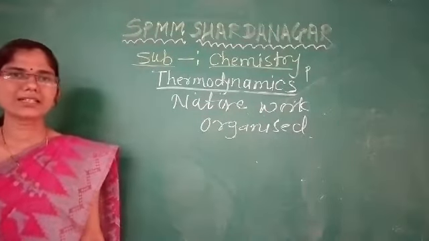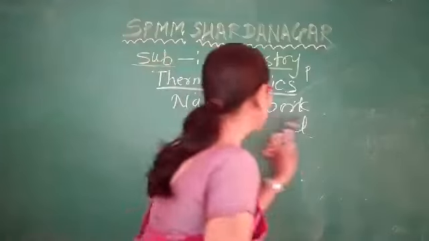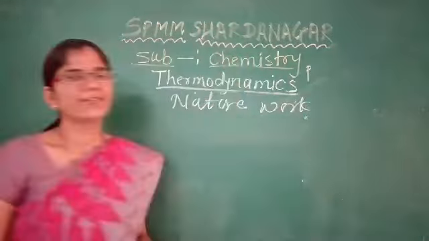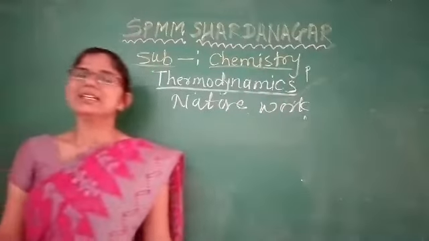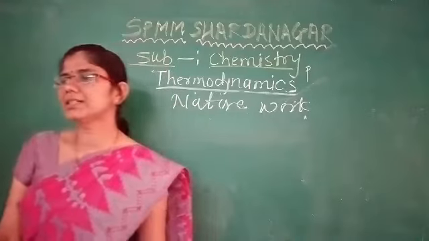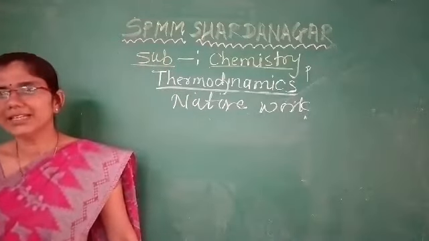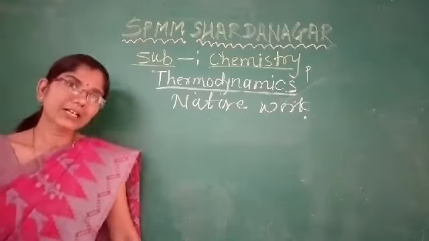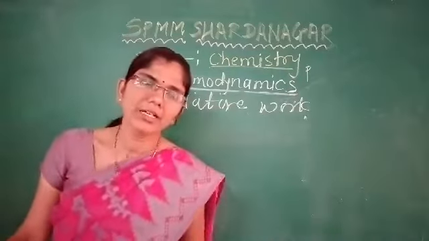The first one is mechanical work. There are various types of work done. The first is mechanical work, the second one is non-mechanical work, the third one is electrical work done, and the fourth one is gravitational work done. There are 4 types of work.